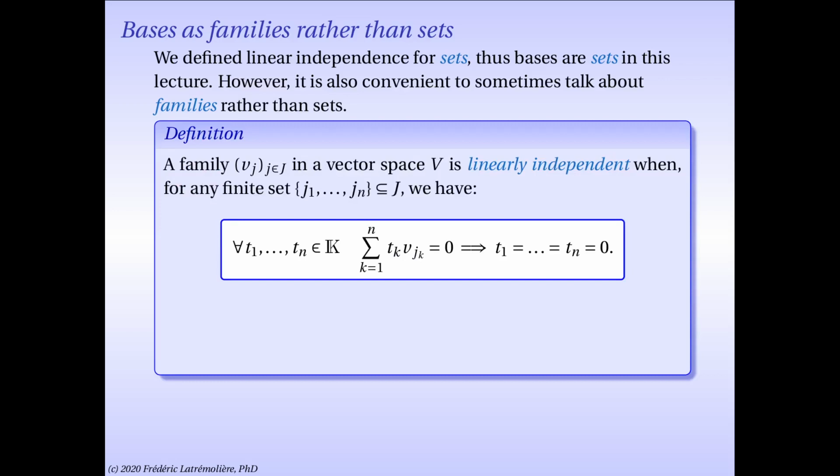So let me give you a few definitions. If you have a family V sub j, where the index set is going to be called capital J, in a vector space V, so all these V sub j's are vectors in V, and there might be a lot.